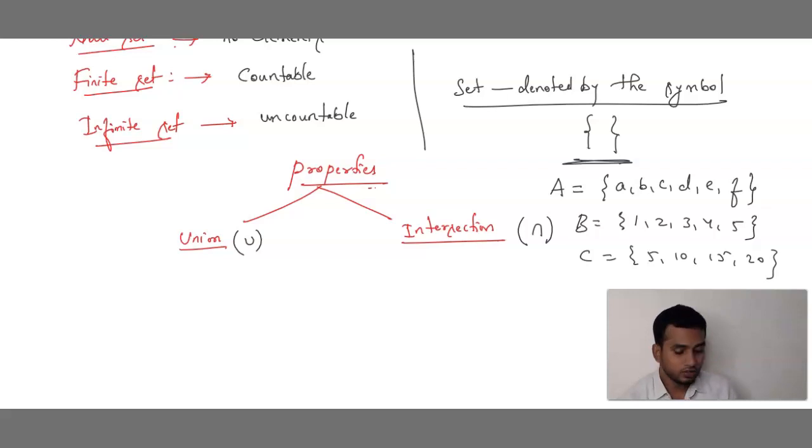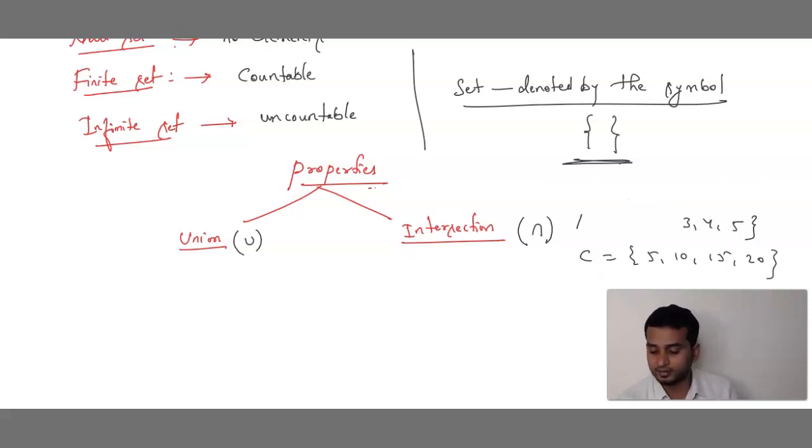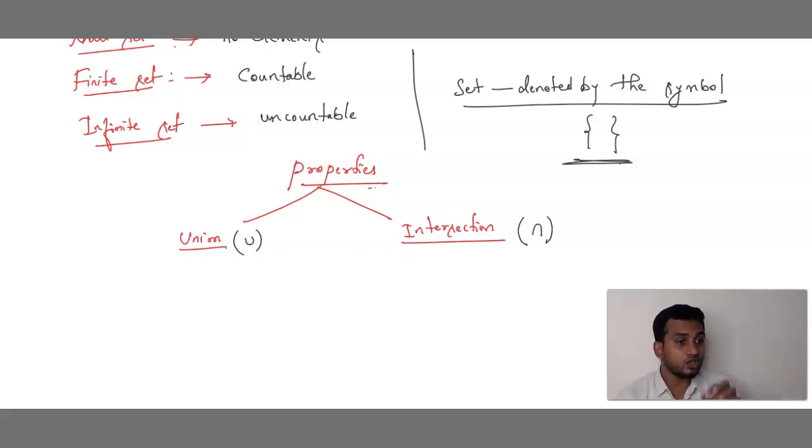Can you see this? These numbers, these alphabets, we have to denote with capital letters. But inside we have to denote with small letters. Understood? So these are the specific rules of a set. Is this clear? अभी भी set को हमें capital letter से denote करना है. Set के अंदर के elements को small, if you are using alphabets, we have to use small alphabets.